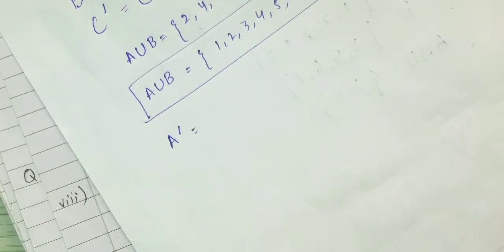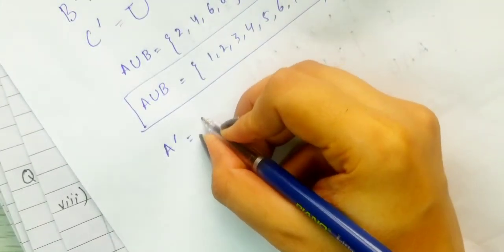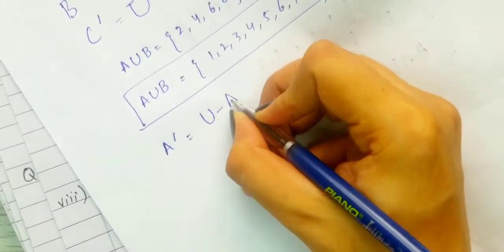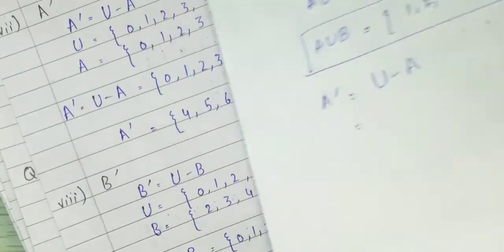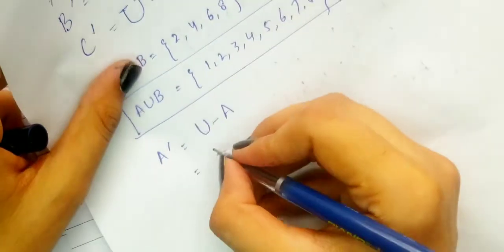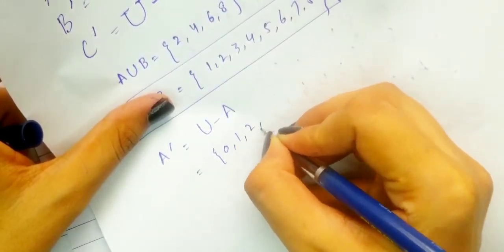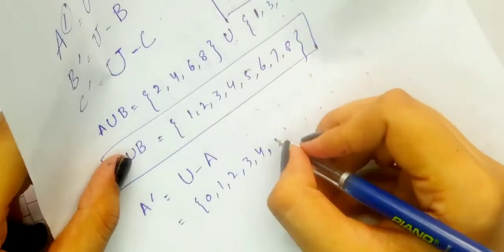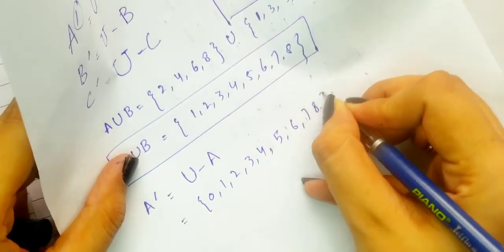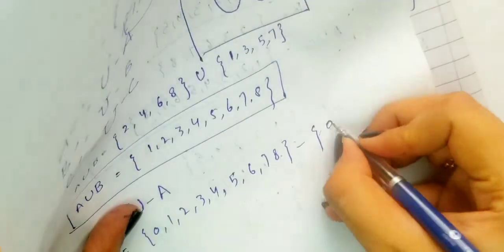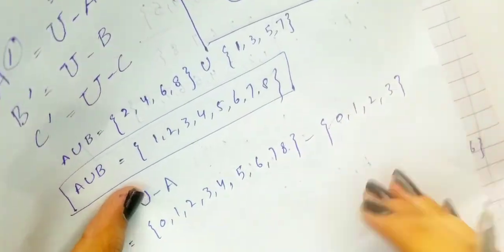It means you have to minus A from the universal set. So what's the value of the universal set? It's 0 1 2 3 4 5 6 7 8, minus the value of A, which is 0 1 2 3.